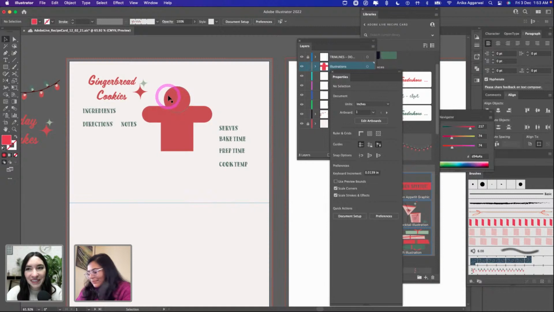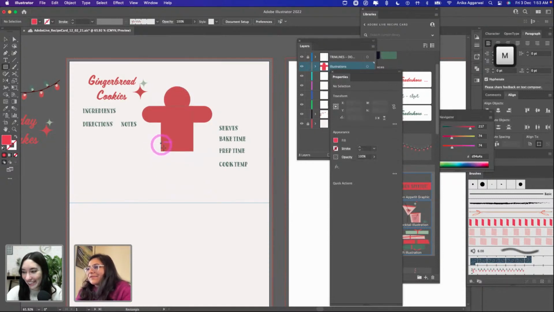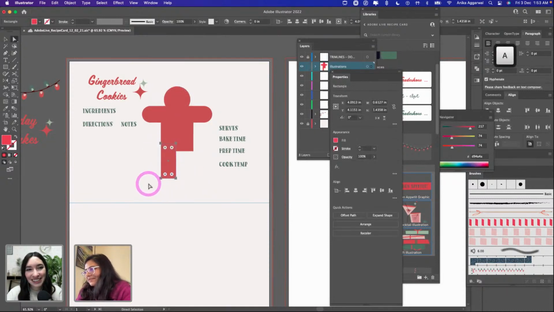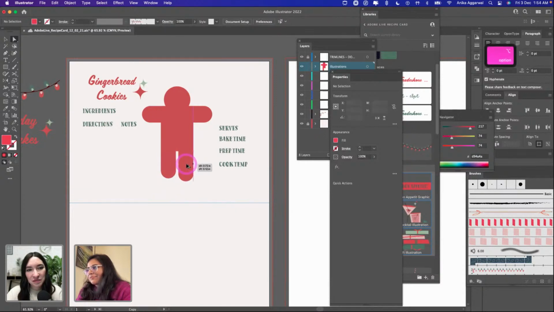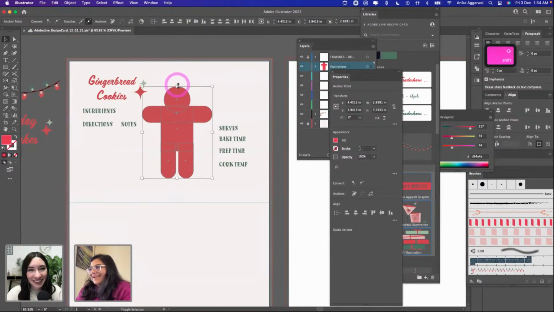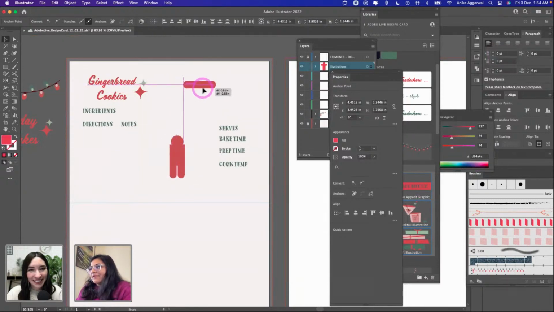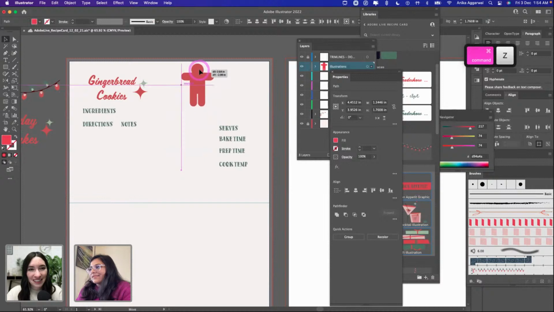And then we have our legs right here, and that's how you make the gingerbread. And before you know it, we have a gingerbread shape. It's beautiful. This is super simple, and anybody can make it.